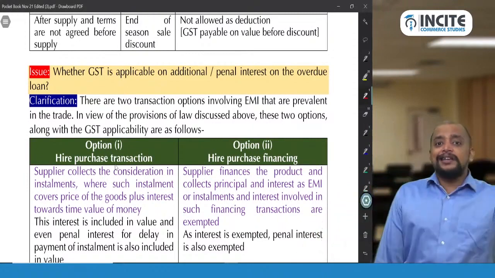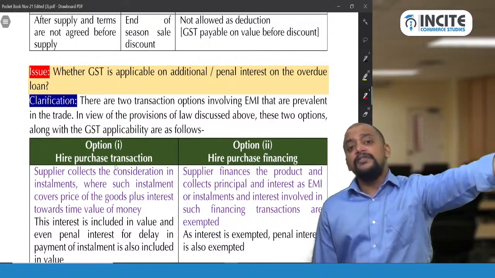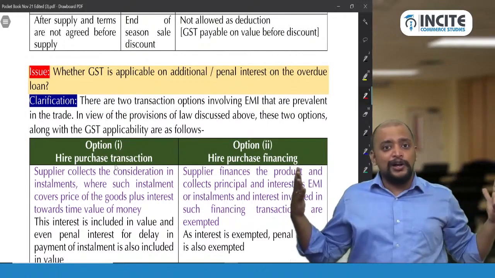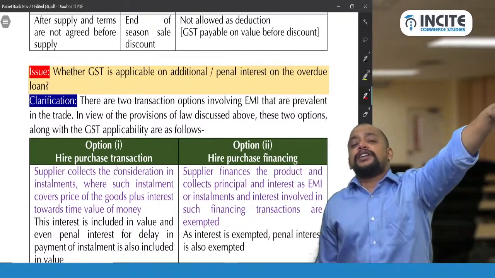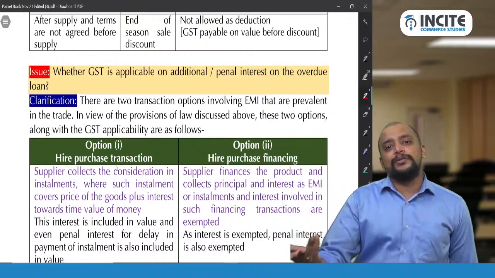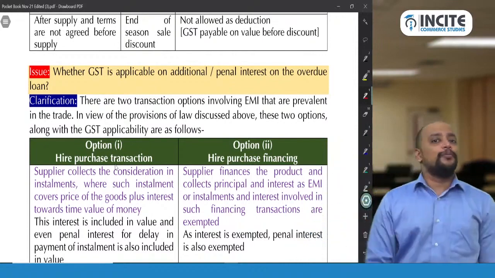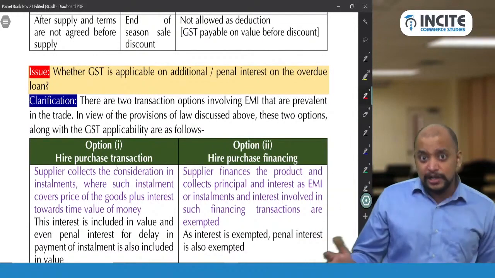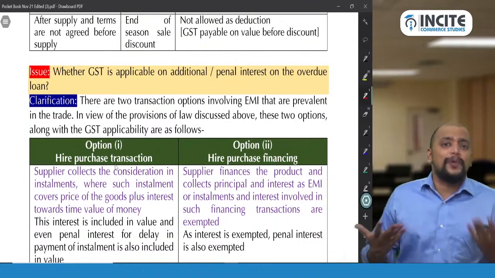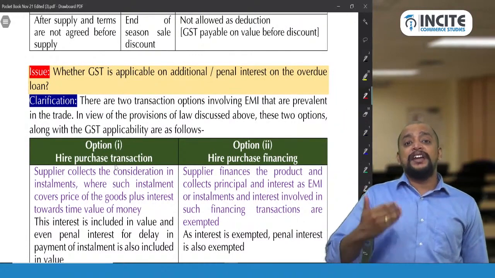Whereas in hire purchase financing, I will not be giving the finance to you. So there will be a third party financier. He will give the financing. I will get my 4 lakh rupees on which I will pay GST. Now interest I will not get, that financier will get. Whether the financier has to pay GST on interest, no. Interest on loans, advances or deposits is exempted. So whatever interest the financier is collecting, he is not required to pay any GST on that interest component. Which means there is no GST on interest. Yes, there is no GST on interest. If it is a hire purchase transaction, yes, there will be GST payable on interest. Why like that? Because in a hire purchase transaction, that interest will come under interest on account of delay in receipt of consideration.